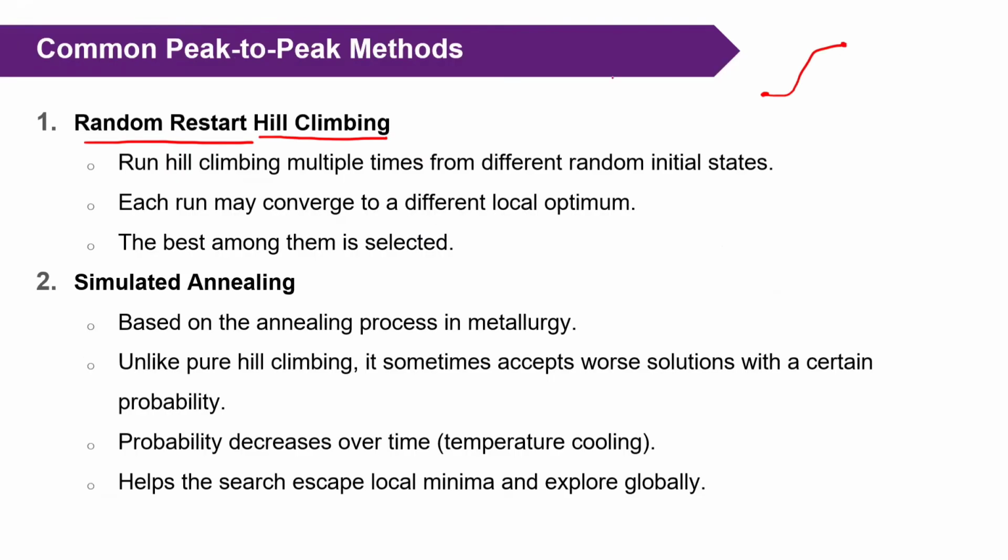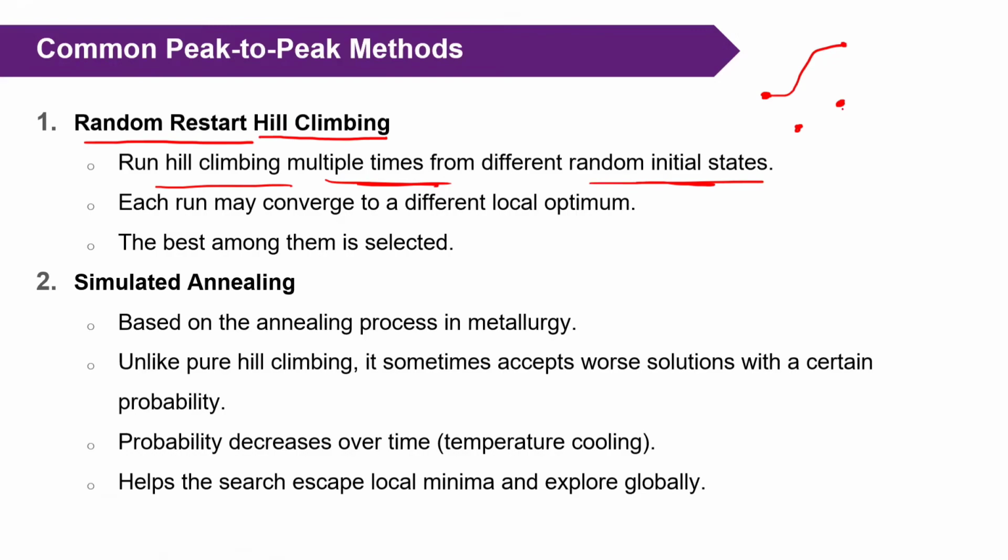But here we run hill climbing multiple times, and each time we take a different initial state. Suppose in the first iteration this is the initial state, in the second iteration this is the initial state, in the third iteration this is the initial state. That means every iteration takes a different initial state.